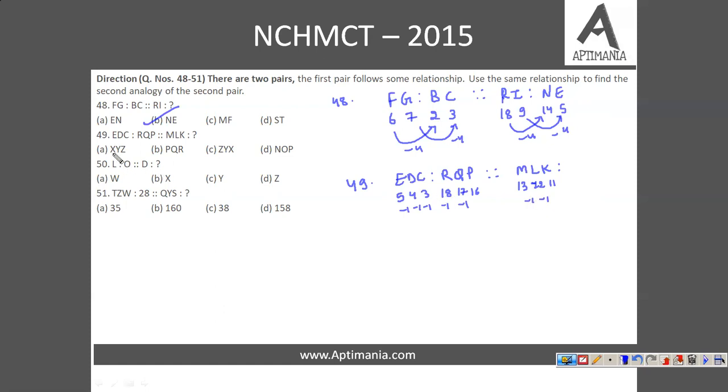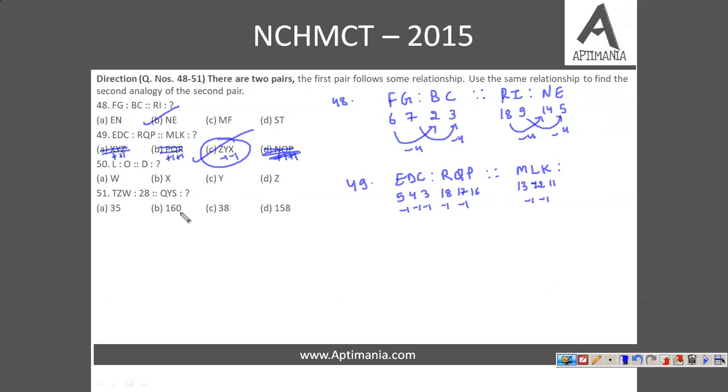Now in the first option it is +1: X plus 1 is Y, plus 1 is Z. So this cannot be our answer. P, Q, R. Again this is the logic of +1 only. So this also cannot be our answer. Now Z, X, Y. Here it is -1 logic. So this possibly can be our answer. And NOP again is in increasing order. So this also cannot be the answer. The correct answer is option C, that is Z, Y and X.